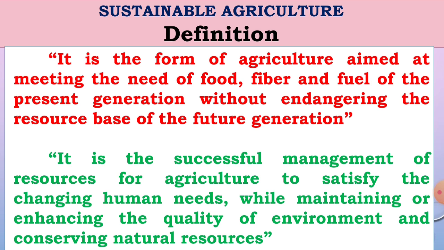Another definition of sustainable agriculture is the successful management of resources. There are two types of resources, renewable and non-renewable. Renewable resources are like water, sunlight, air, and non-renewable resources are fuel, petrol, diesel, coal. It is the successful management of resources for agriculture to satisfy the changing human needs while maintaining or enhancing soil fertility, quality of environment and conserving natural resources. That is called sustainable agriculture.